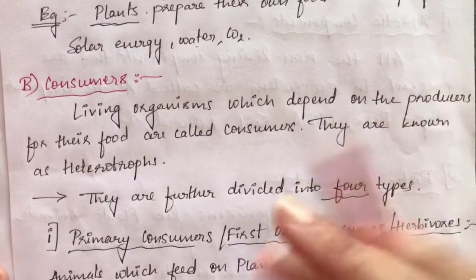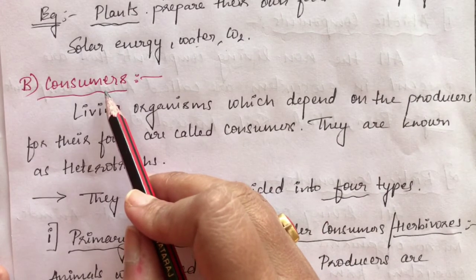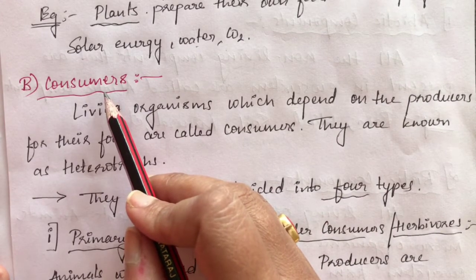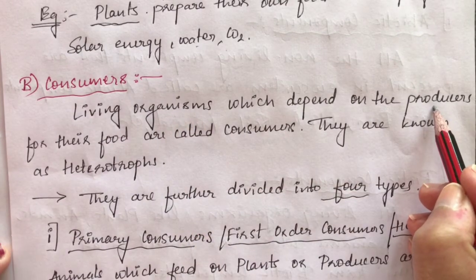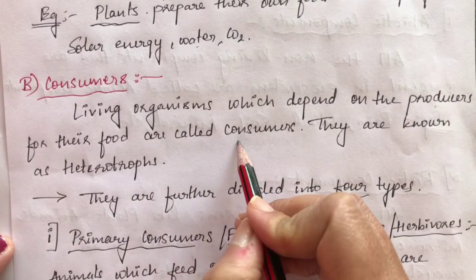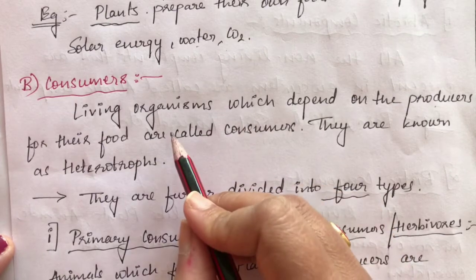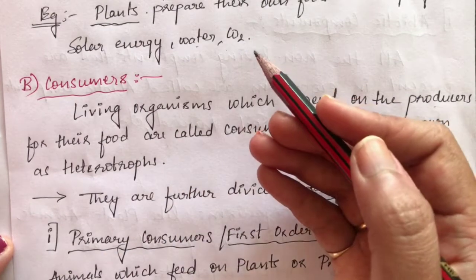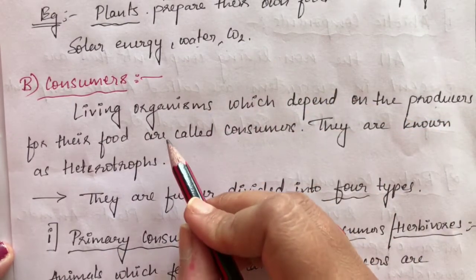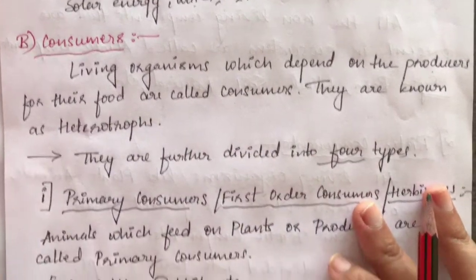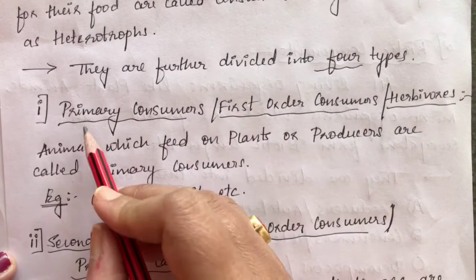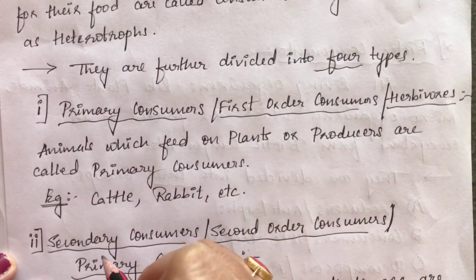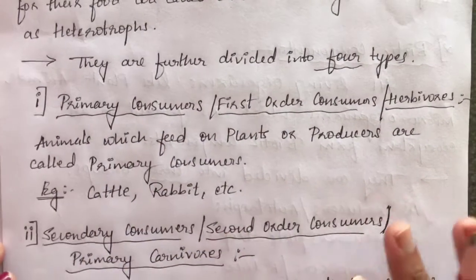Coming to consumers. Consumers are all your animals and birds. All the living organisms which depend on the producers for their food are called consumers. Now these consumers are depending on whom? Producers, like your plants. Clear? Now they are further divided into four categories, that is primary consumers, secondary, tertiary and quaternary. Let us discuss one by one.